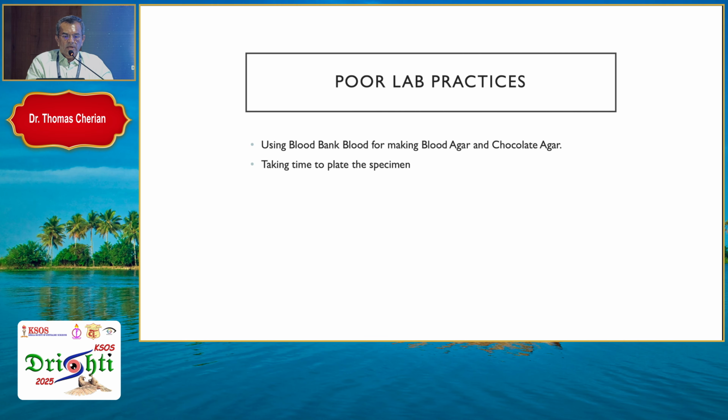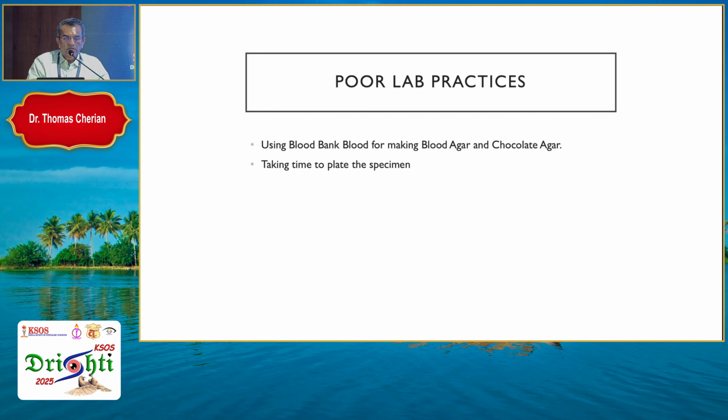Now, what do I mean by saying poor lab practices? Many of our microbiology labs use blood bank blood for making blood agar and chocolate agar. In our situation, most of us have used a lot of antibiotics during our lifetime, and the blood bank blood will also be rich in antibiotics. If you make a blood agar or chocolate agar with the blood bank blood, these would not grow organisms adequately.